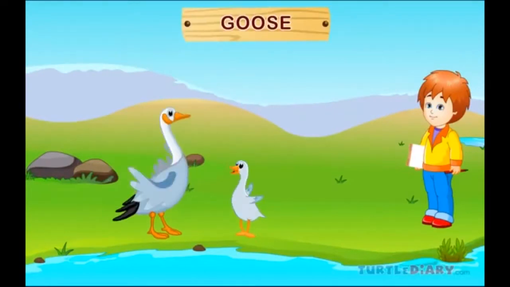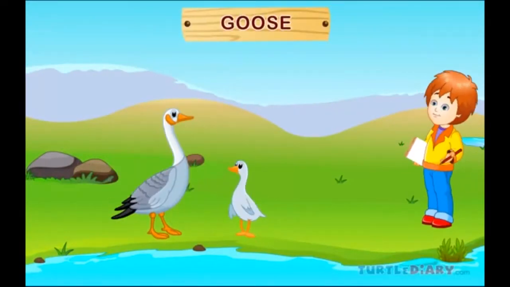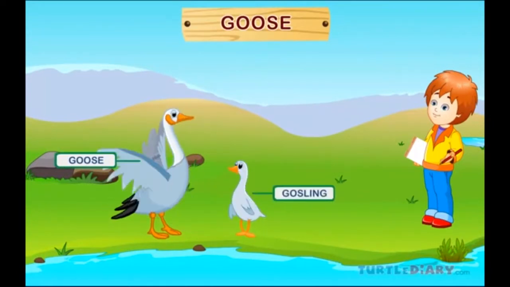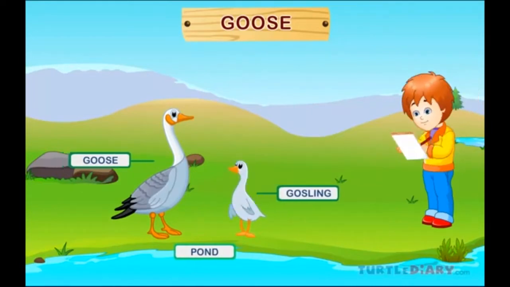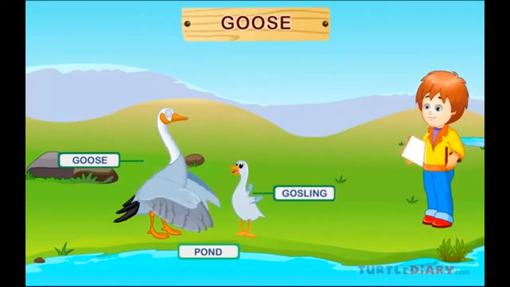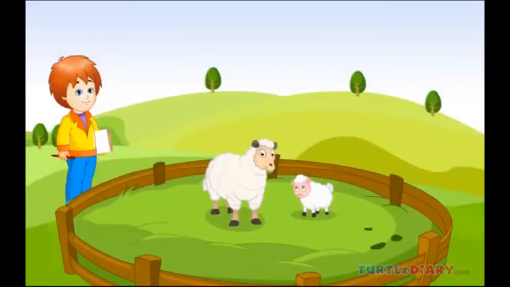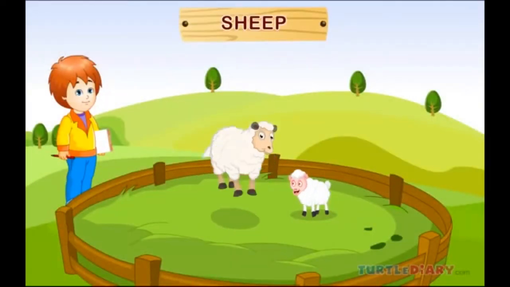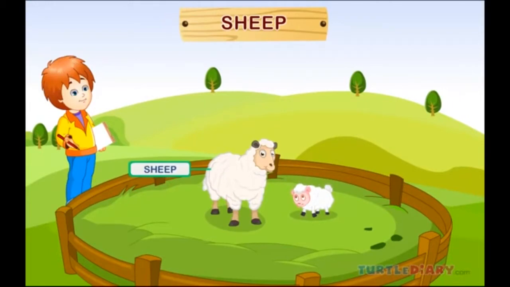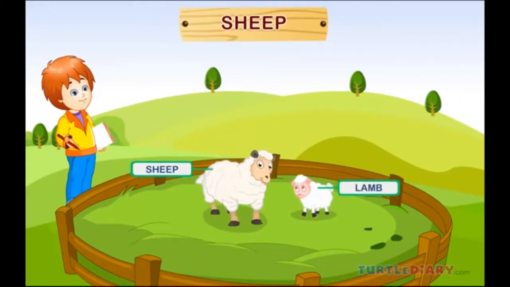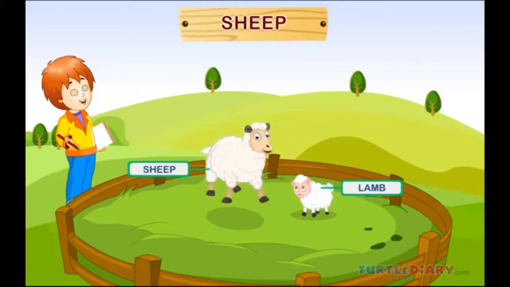Goose. This is a goose. A baby goose is called a gosling. Geese live in ponds and lakes. Sheep. Here is a sheep. A baby sheep is called a lamb. Sheep live in a sheep pen.